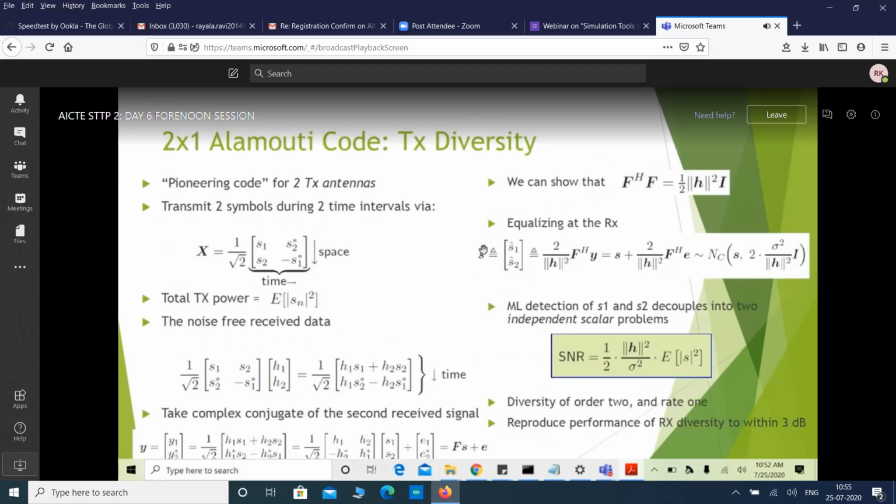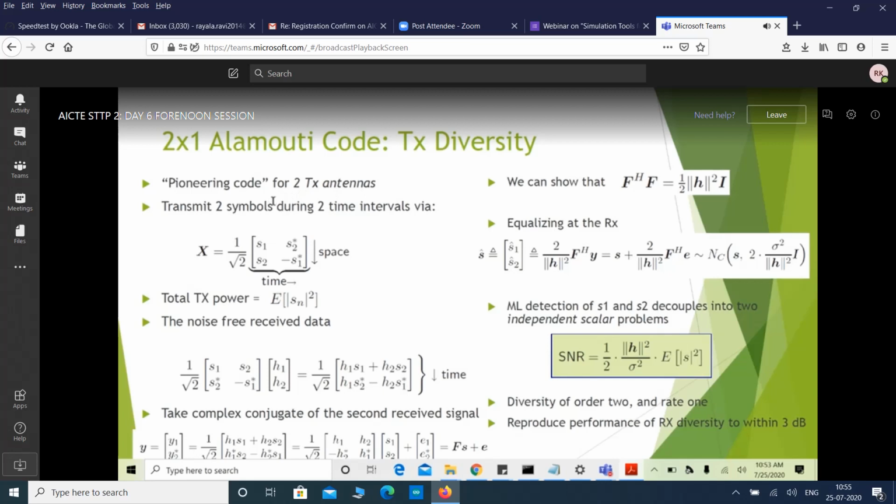So what we do to get transmit diversity is go for the 2 cross 1 Alamouti code. This is groundbreaking work done by Alamouti. This is used currently in cellular base station to mobile communication, as well as in our routers to mobile communication. In Wi-Fi as well as cellular communication, this Alamouti code is widely used.